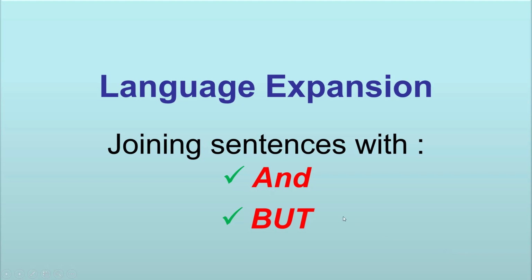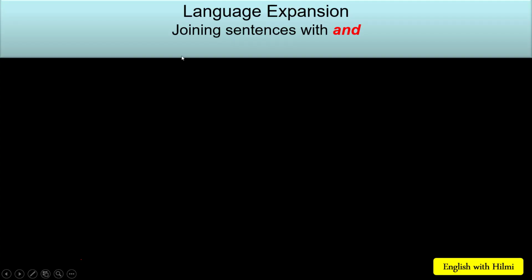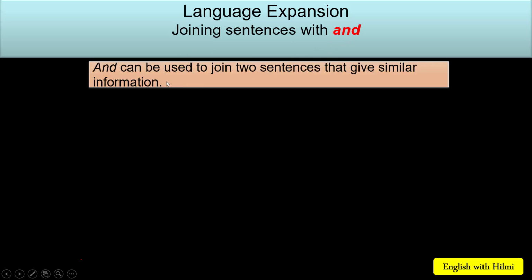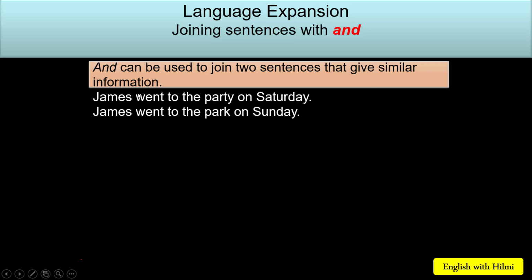Today's lesson is about joining sentences with and, but. So, let's get started. Joining sentences with and. And can be used to join two sentences that give similar information. We are going to see some examples.